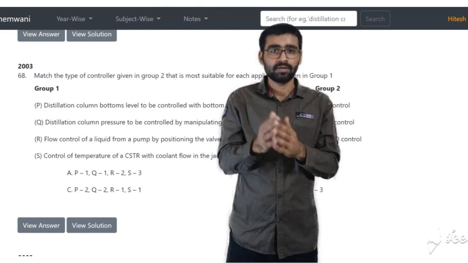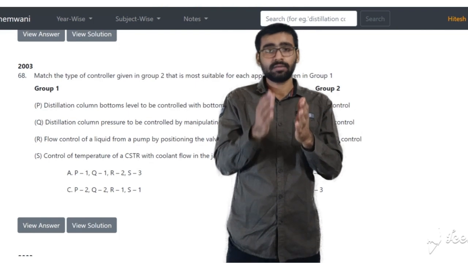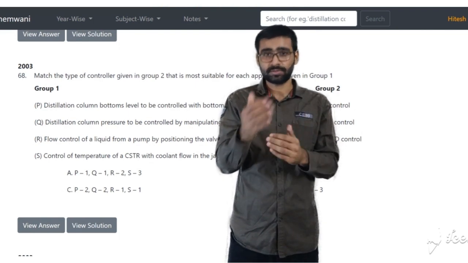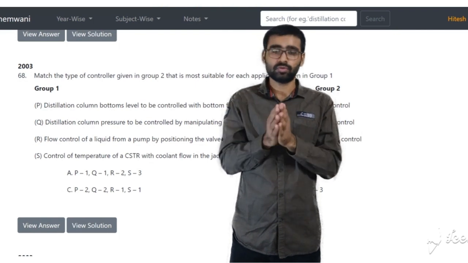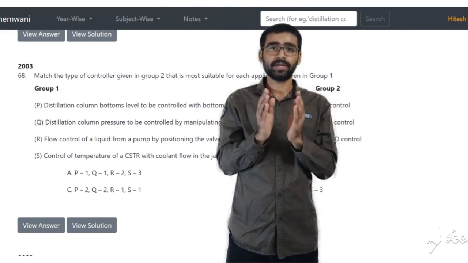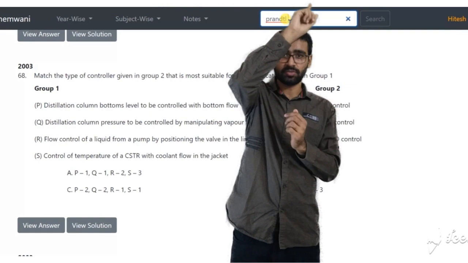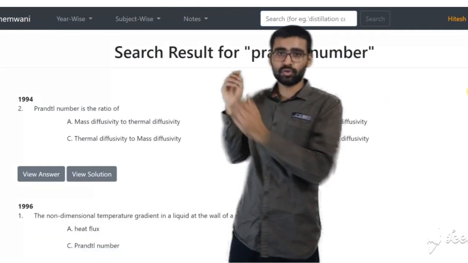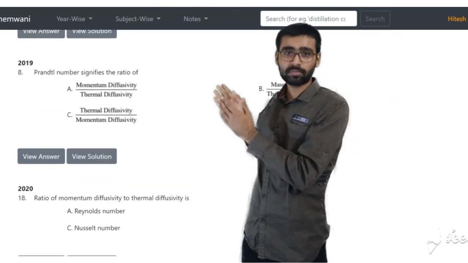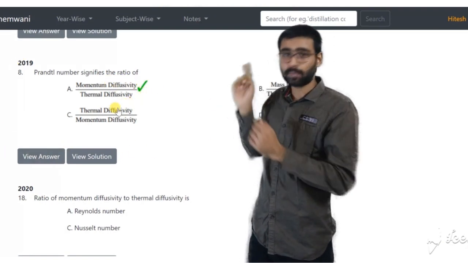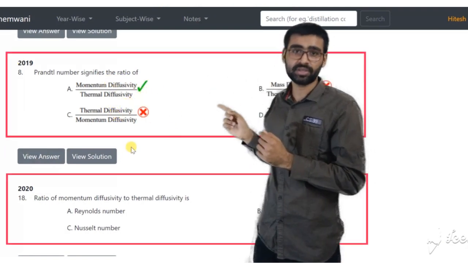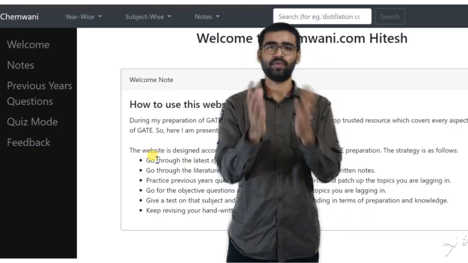With this feature, you can also see how many times a particular topic is getting repeated over the years. See, in GATE, many questions get repeated over the years. So it is very important to see which questions are getting repeated. So for example, let's say put Prandtl number in this search bar and press enter. You will have all the questions related to Prandtl number asked in previous years. You can also see how many times a particular question is getting repeated over the years. And a nice feature.